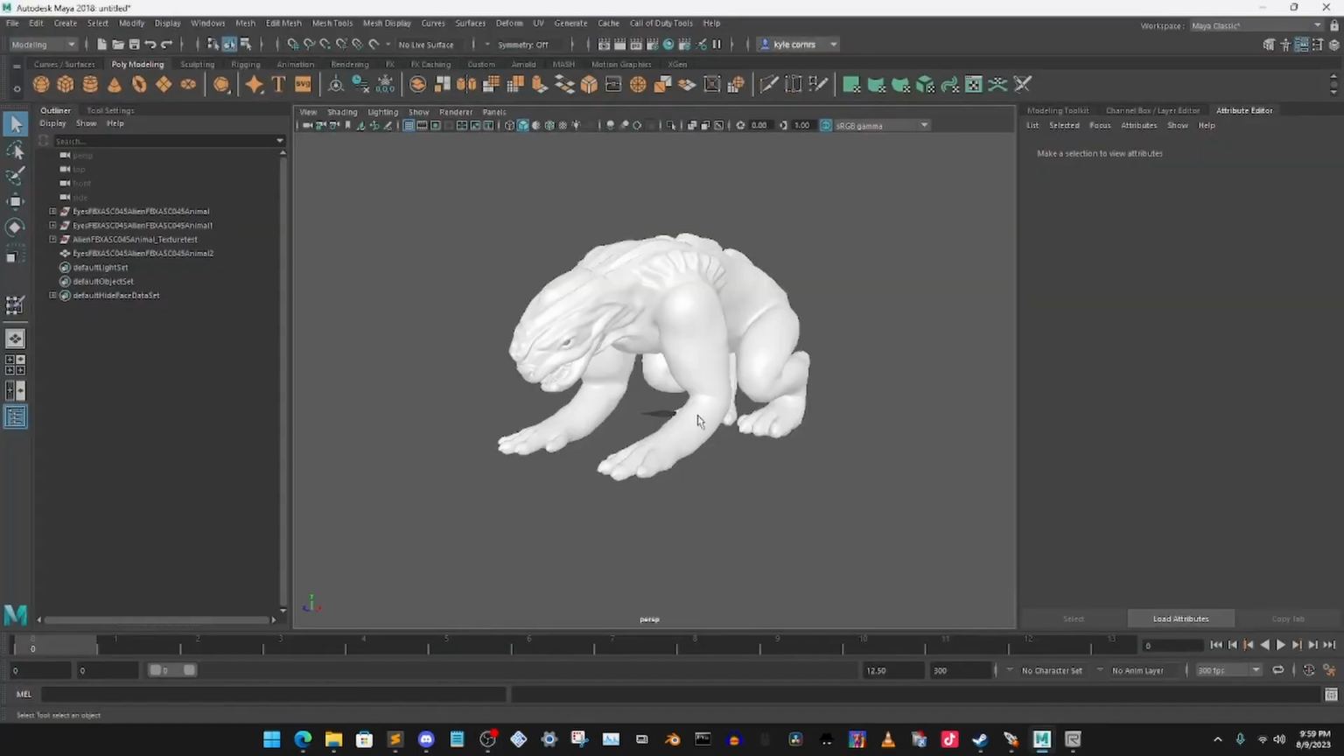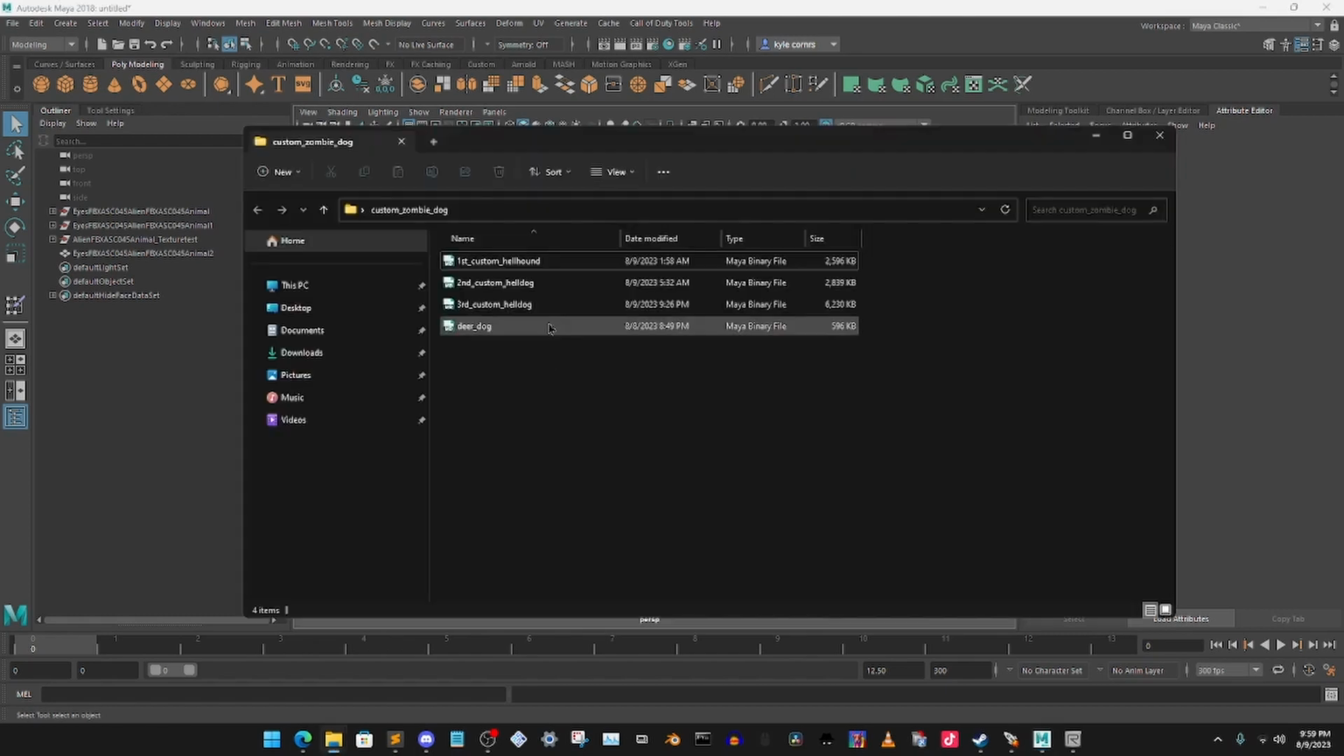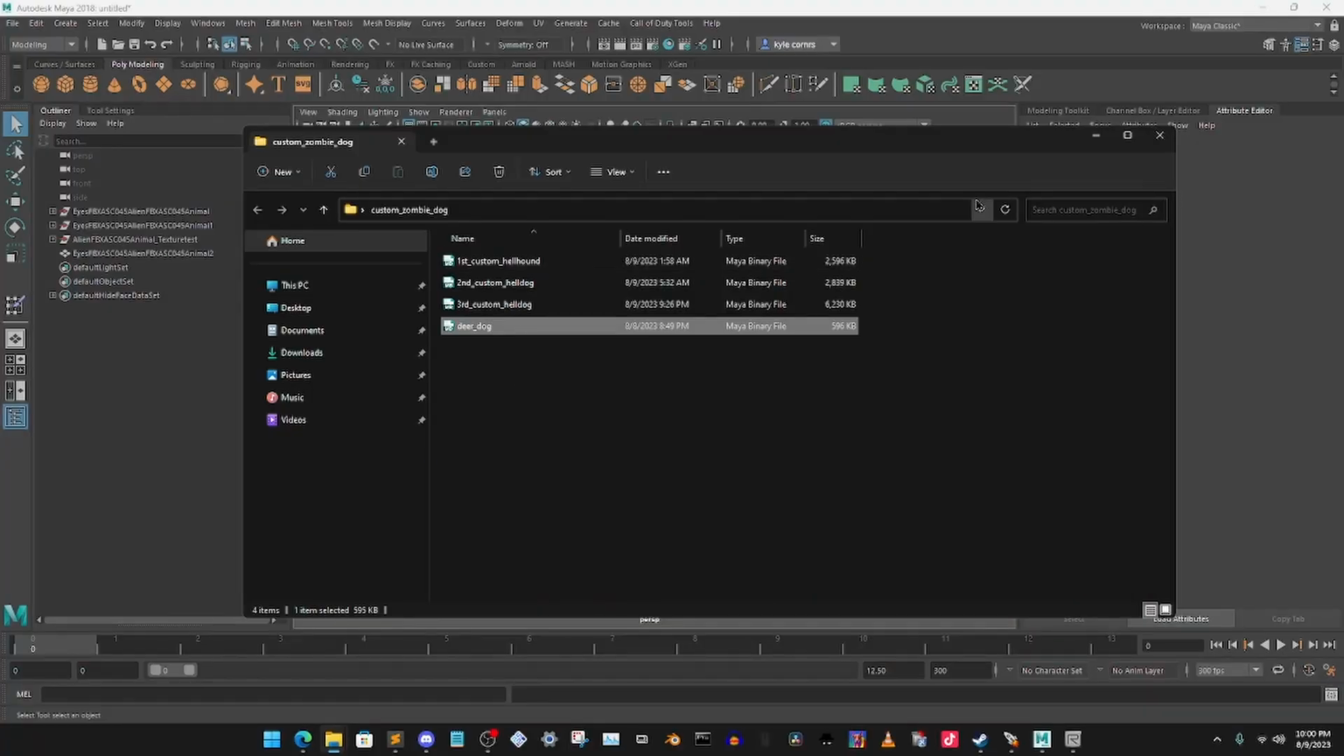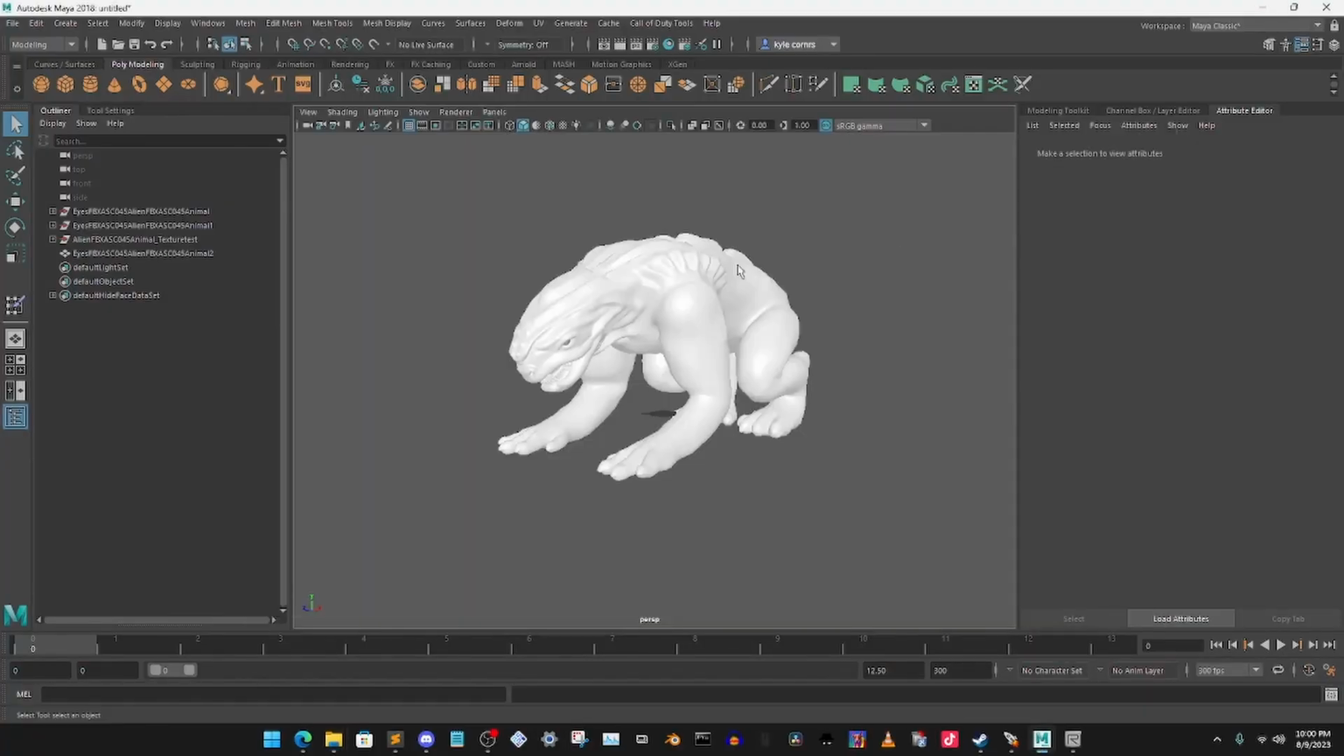Open up Maya and then drag in your model. I will also leave in the description a rigged animal that my mate has let me use for this tutorial. Mr. Mrlednor, credit to you. Thank you very much for this. So you're going to need that, so make sure you download that as well.